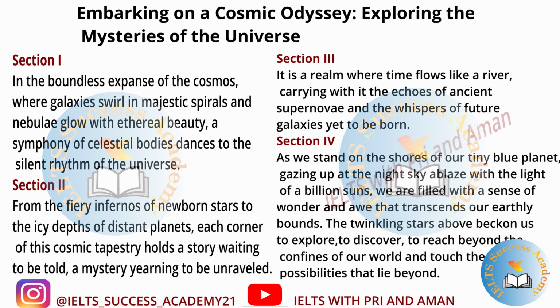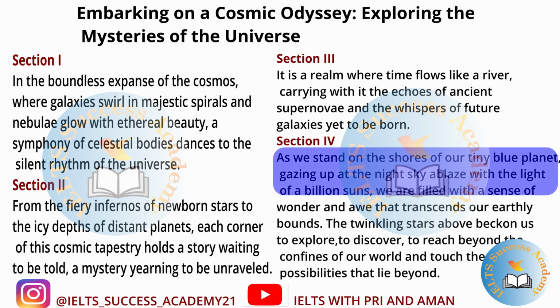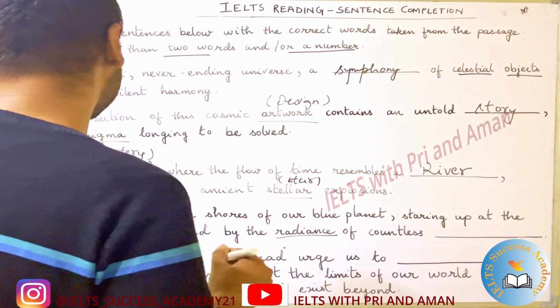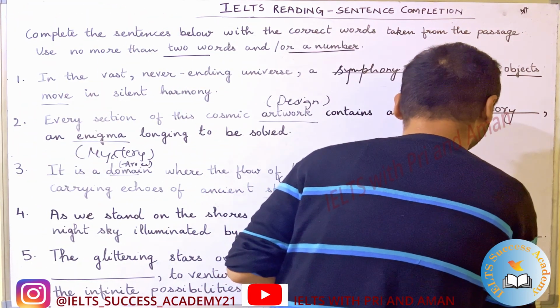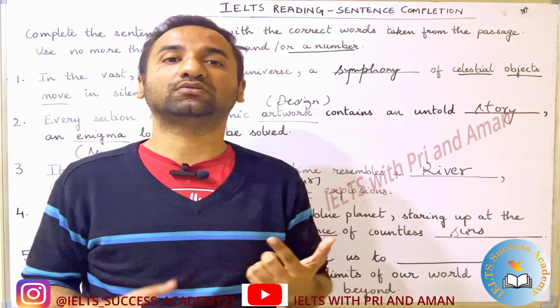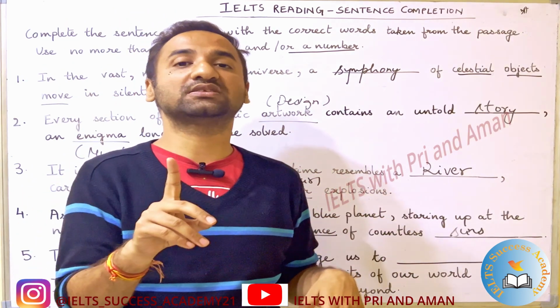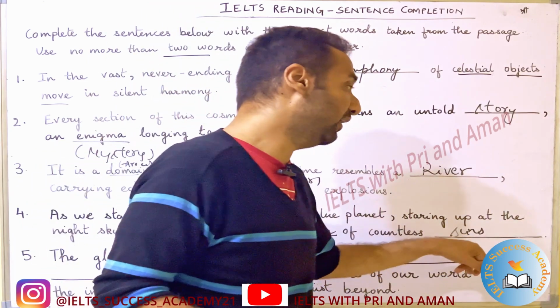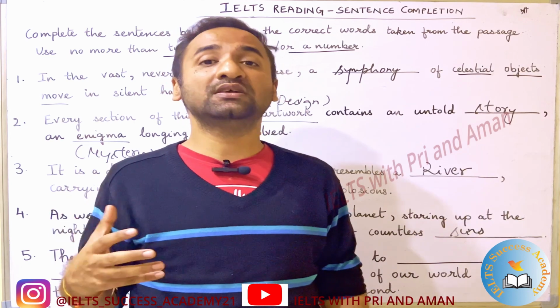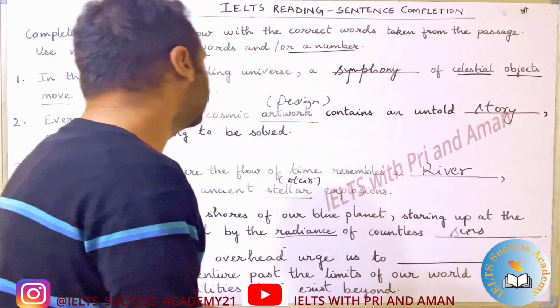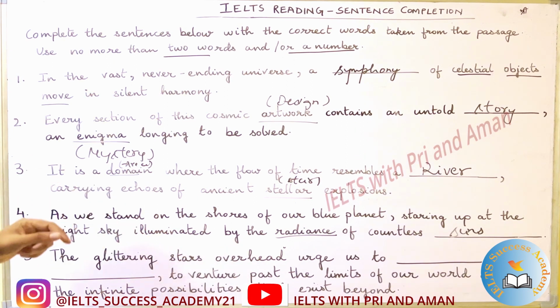So if we look at section 4, we will see, as we stand upon the shores of our tiny blue planet, gazing up at the night sky, ablaze with the light of billion countless suns. Okay, so the answer should be suns. Countless suns. You will think that, oh, we have only one sun, right? But you are correct. But here the meaning for countless suns is kind of like a synonym for stars. Okay, but the answer should be suns.